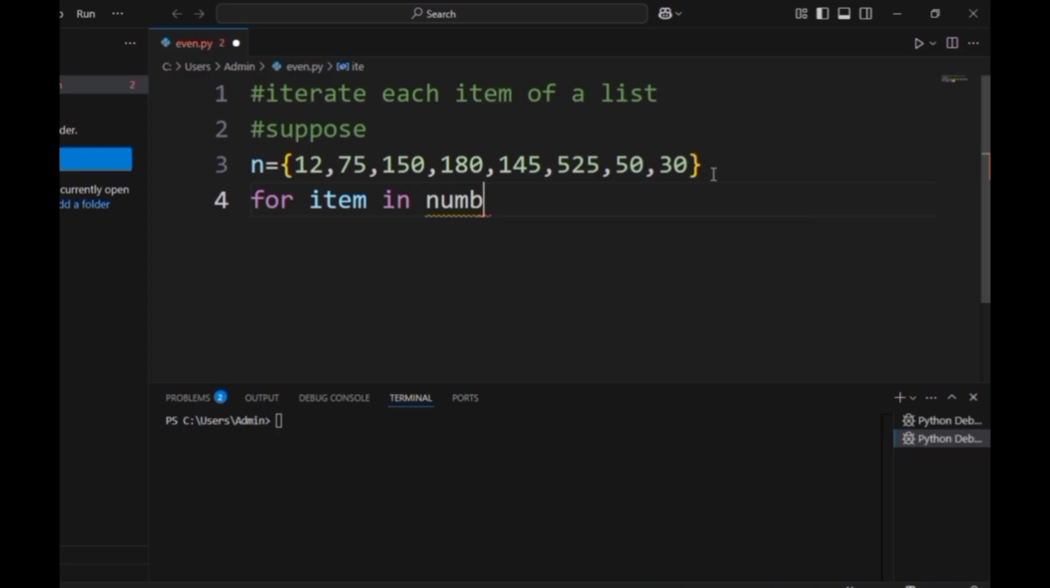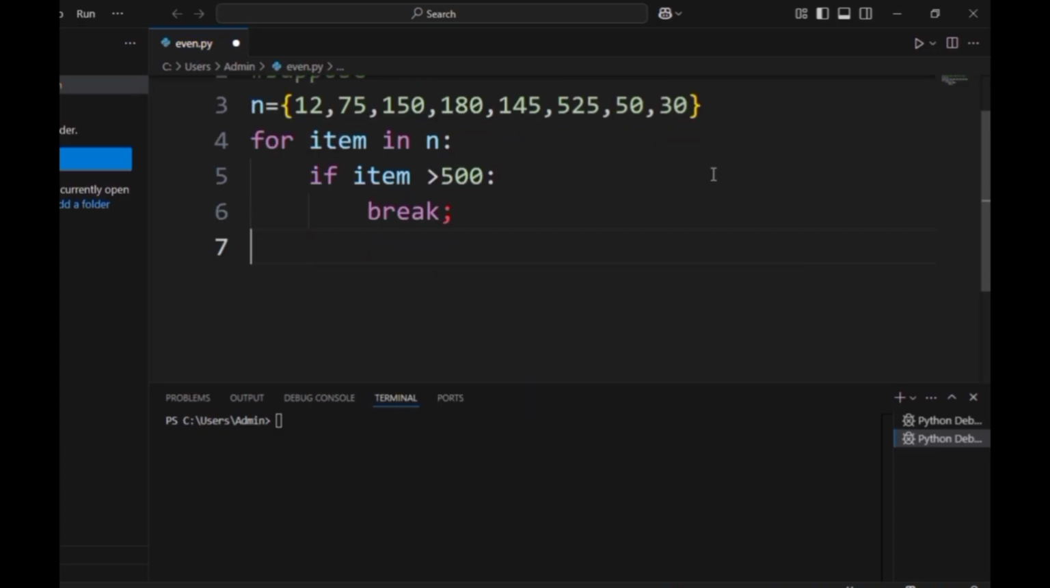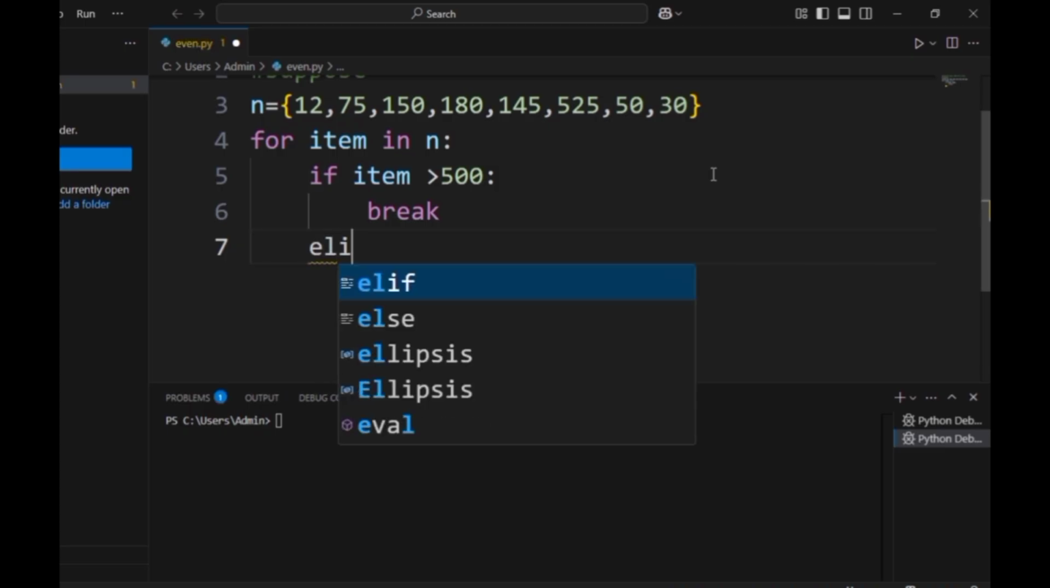Suppose for item in number, that is our numbers n. Okay. Then we can go for, here my variable is n. So I have to write n. So for item in n, then if item is greater than 500, okay, if the item is greater than 500, then you can simply print the values, or we can make a break. Instead of printing the values, let us make some break.